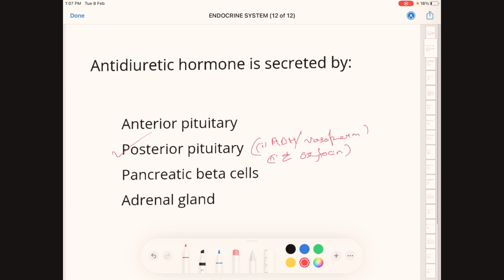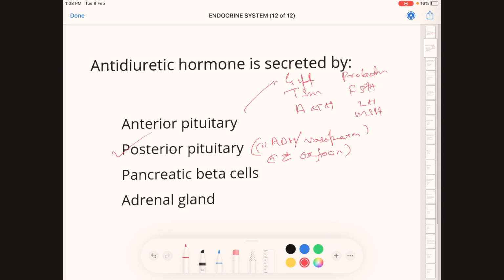The posterior pituitary gland secretes these two hormones, ADH or vasopressin, and oxytocin, whereas the anterior pituitary gland secretes many hormones, including growth hormone, thyroid stimulating hormone, adrenocorticotropic hormone, prolactin, follicle stimulating hormone, LH and MSH, melanocyte stimulating hormone. There are 7 hormones secreted by the anterior pituitary gland.